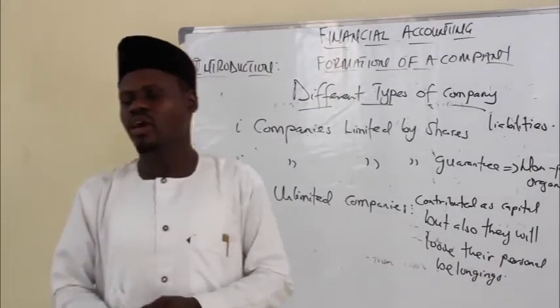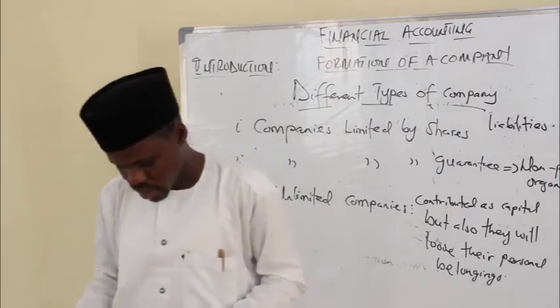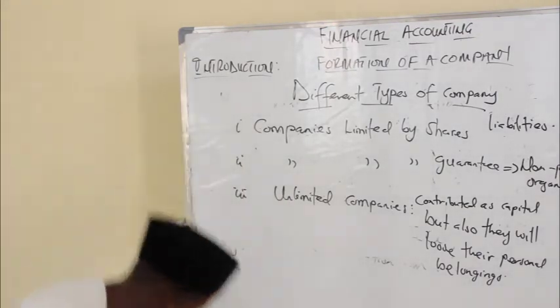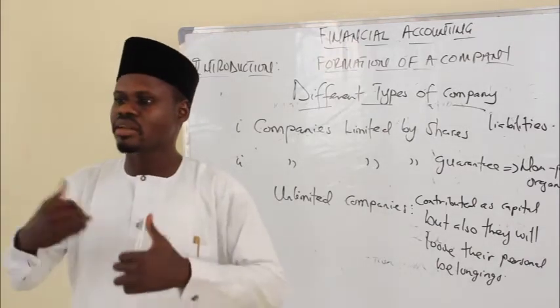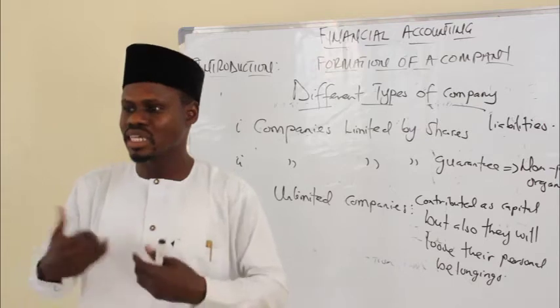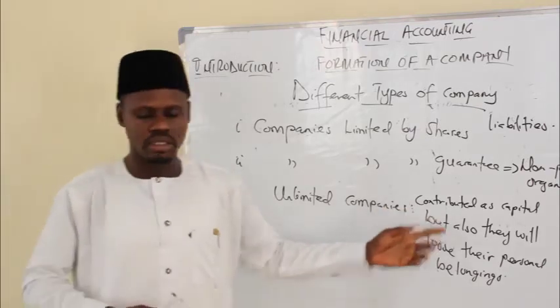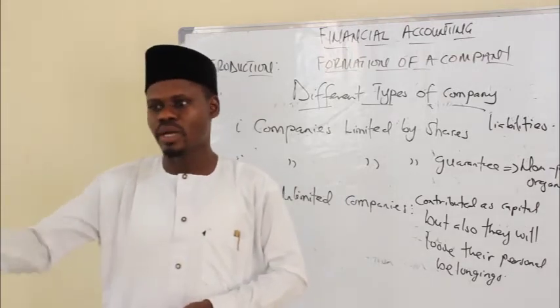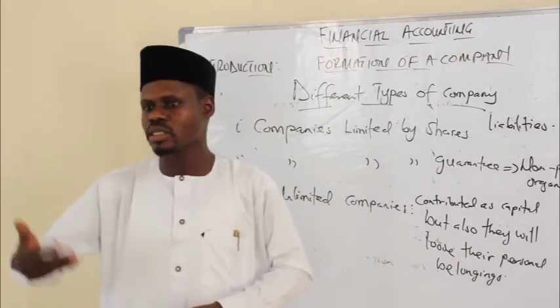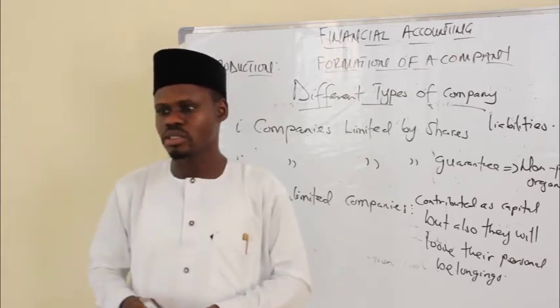So when you have an unlimited company and such company is being liquidated, and the asset of such company is not enough to settle the liabilities, it means the owners will not only lose the amount they have contributed as capital, likewise they will lose their personal belongings, maybe their houses, their cars, anything personal to settle the liability of such company.